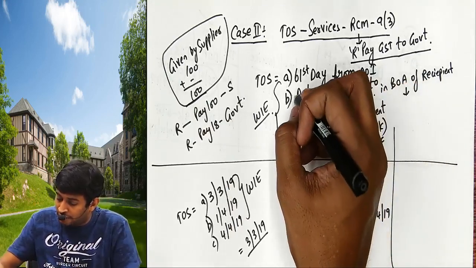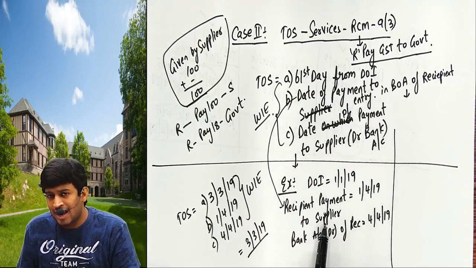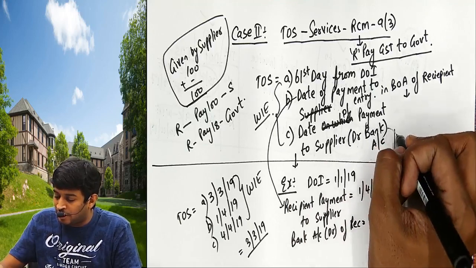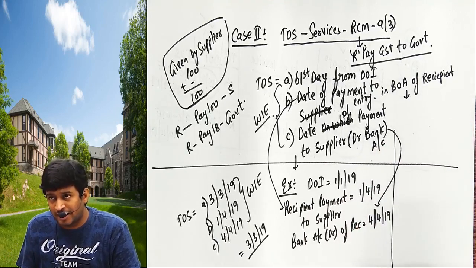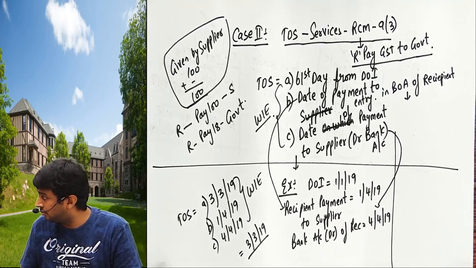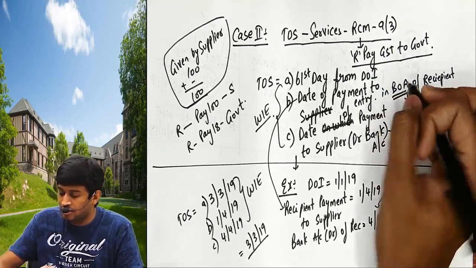This date of payment entry is called the date on which I gave the check and recorded in my books of accounts. Date of payment to supplier, debit to bank account, is called the date on which my bank account got debited. Okay. BOA means books of accounts. Come on, start quickly.